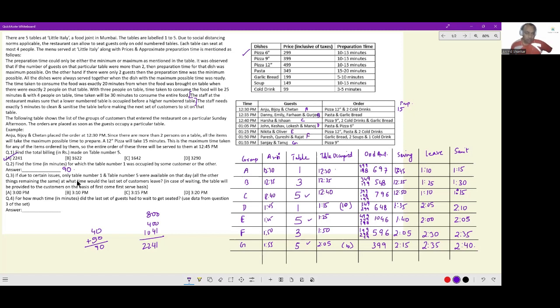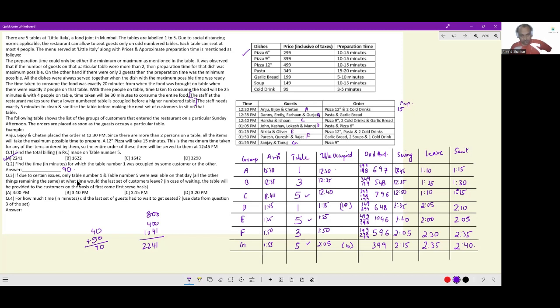Next, if due to certain issues, only table number 1 and table number 5 were available on that day, all other things remaining the same, at what time would the last set of customers leave? In case of waiting, the table will be provided to the customer on a first come, first serve basis.